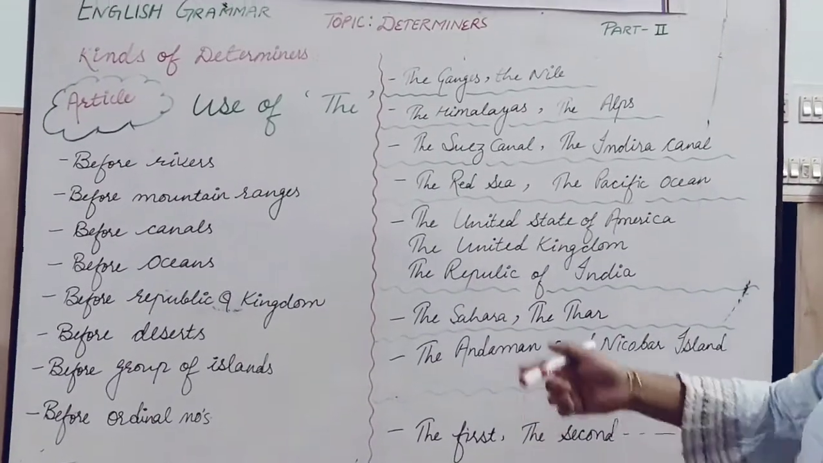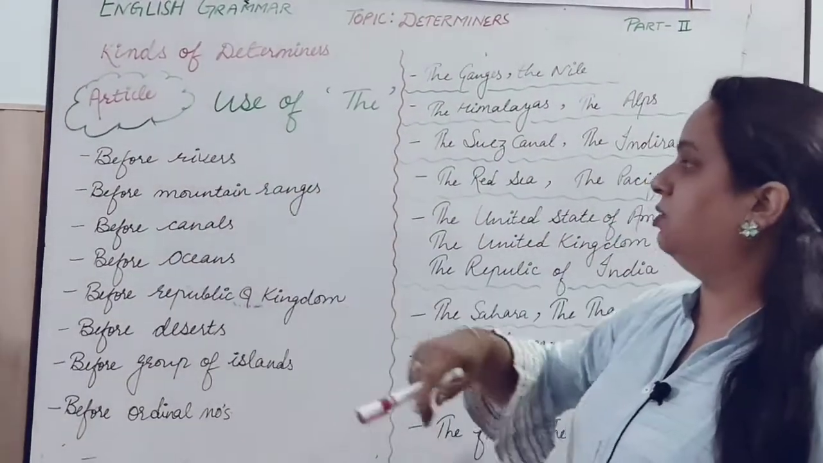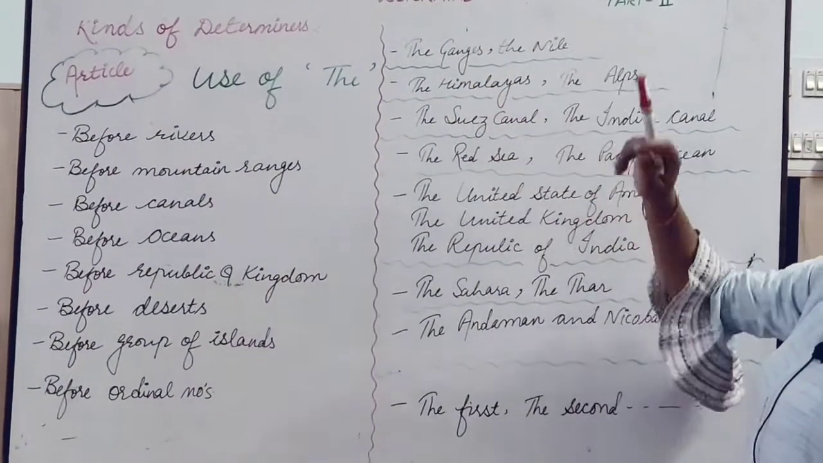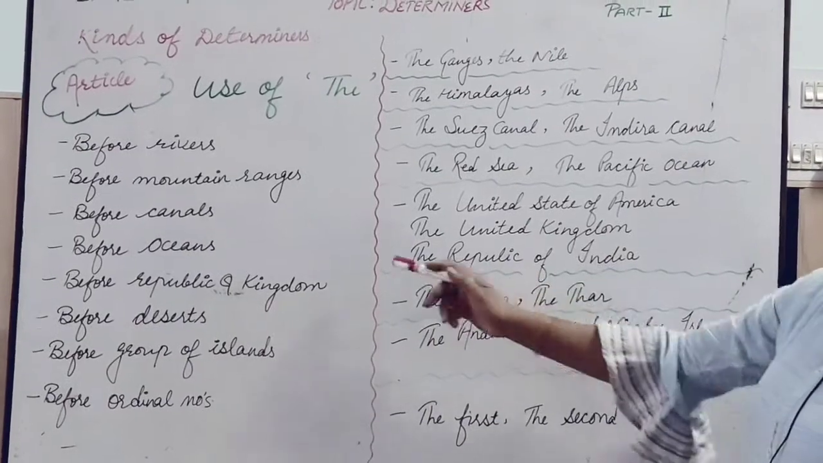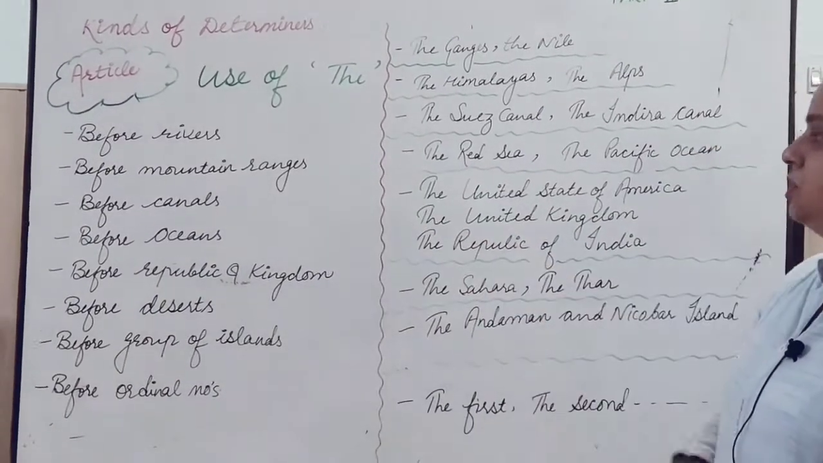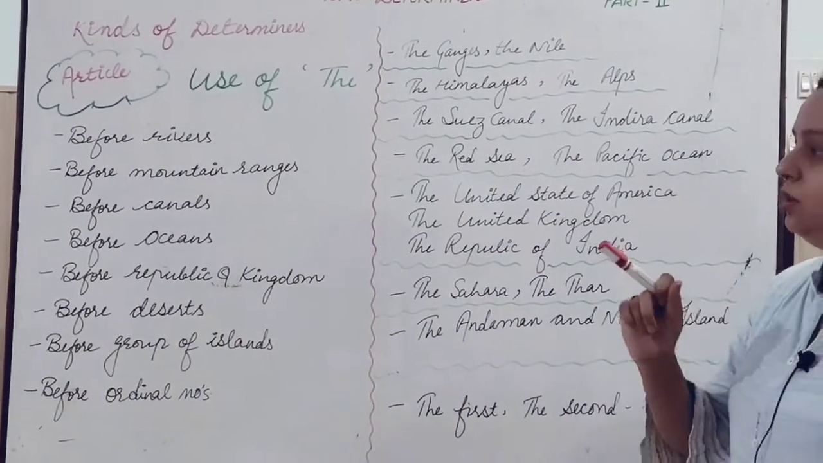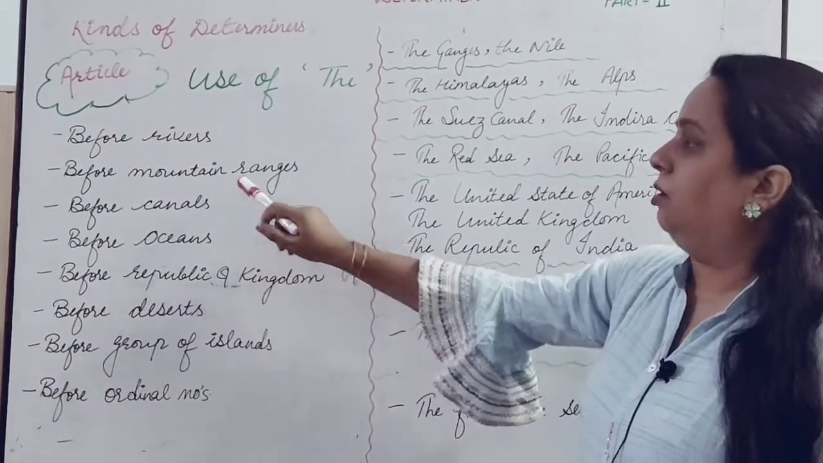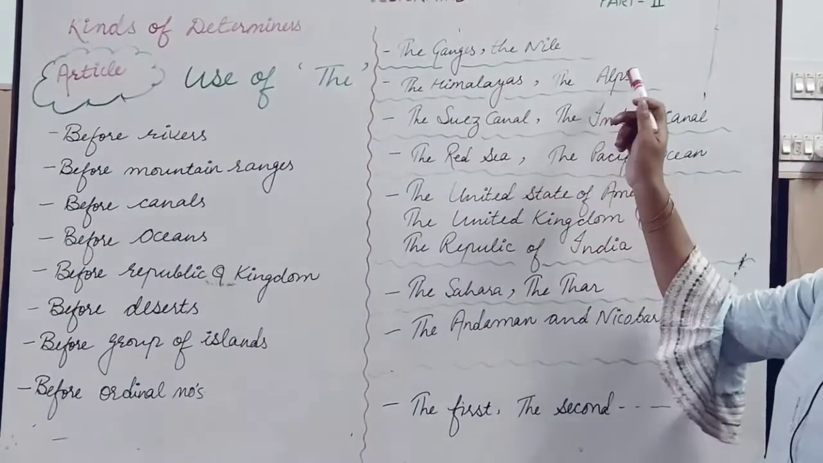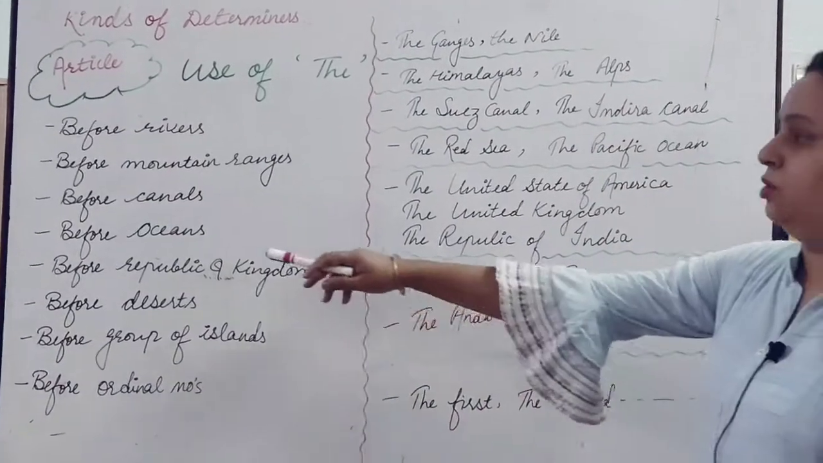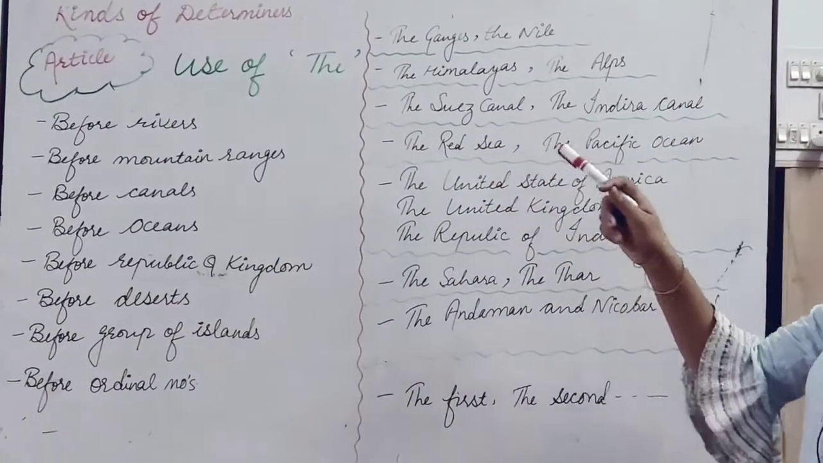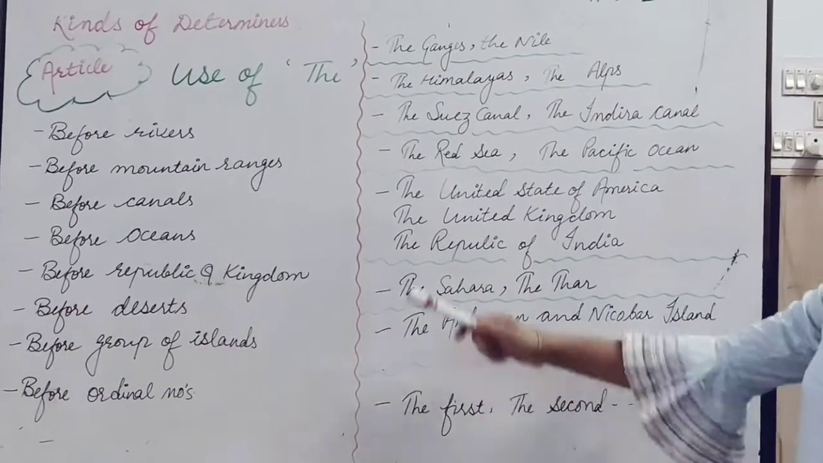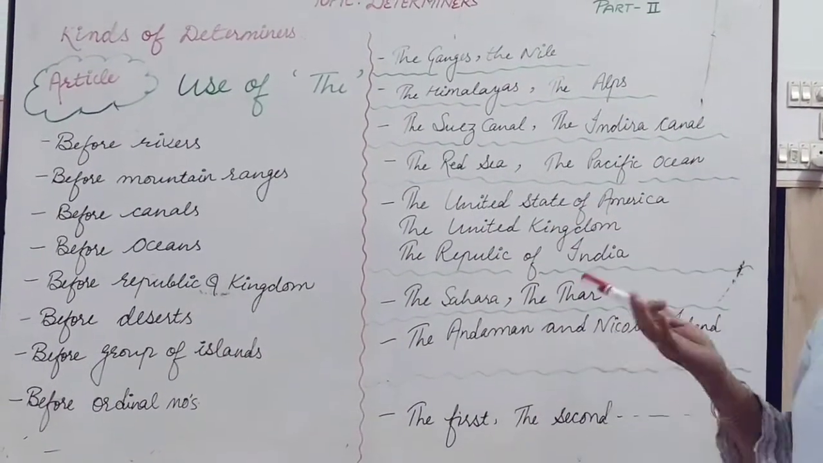Next, let us see the examples of rivers. Before rivers, we have to place the. So, like the Ganga, the Nile, the Brahmaputra, anything. Before mountain ranges. See, here you have to take care. It is not only mountain, alone mountain will not do. Mountain ranges, the Himalayas, the Alps. Before the names of the canals, the Suez Canal, the Indra Canal. Before the names of the oceans, that is the Red Sea, the Pacific Ocean, right?